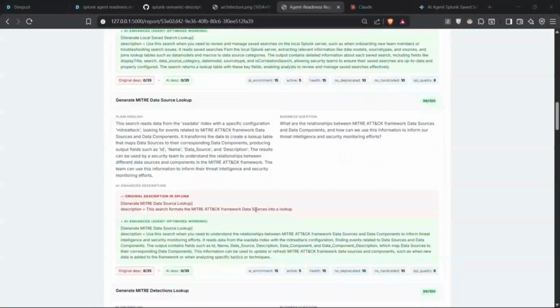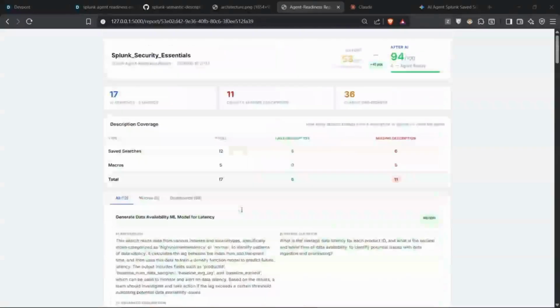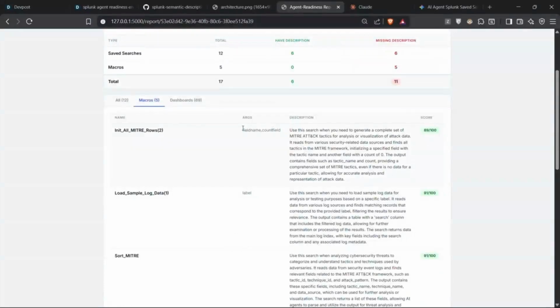This generation is done for all the saved searches present in the app. Some of the saved searches have built-in descriptions, but our tool enhances them.